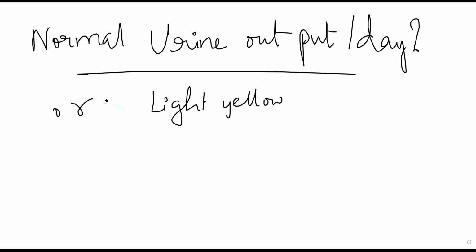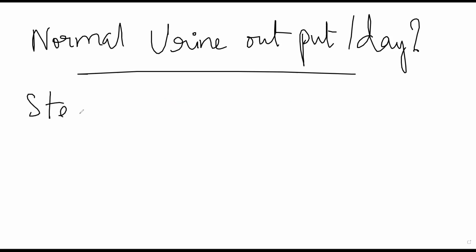Then if you look at sterility, another property which is sterility. Sterility refers to the presence of microorganisms. Normally, there should be no to almost minimal nil amount of microorganisms present in your urine. Very little or almost none. But in case of infections, abnormally, you will see microorganisms present. Whether it is an infection of your kidney, mostly bacterial infection की वजह से UTI रहने दो या कोई और infection रहने दो, in that scenario you will see microorganisms present in the person's urine.